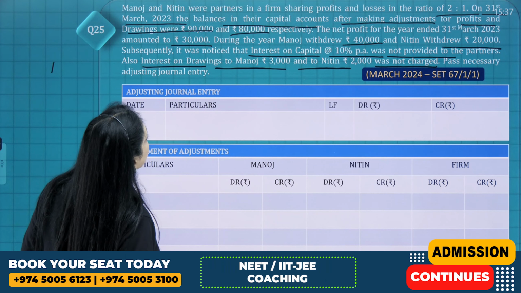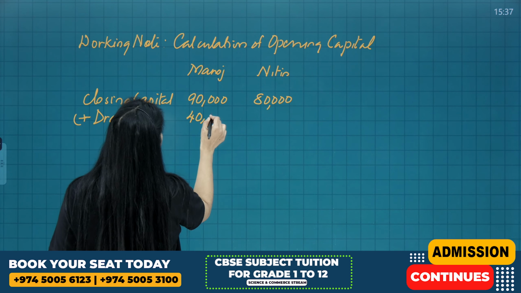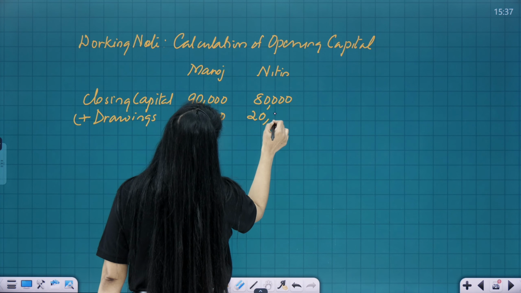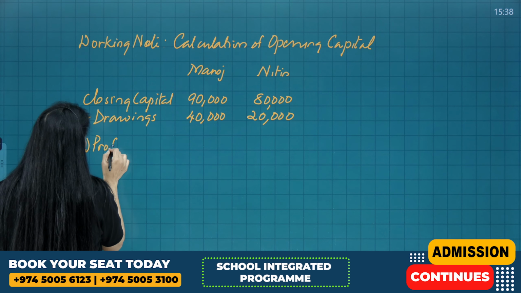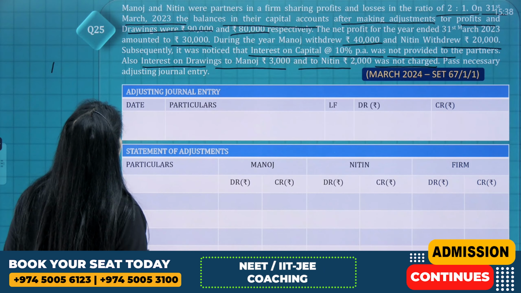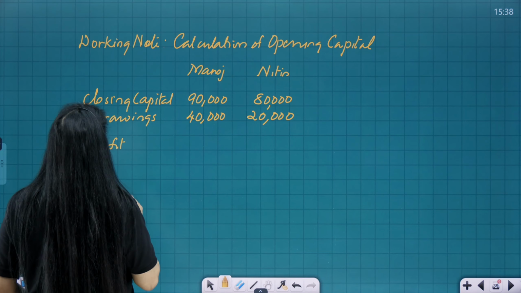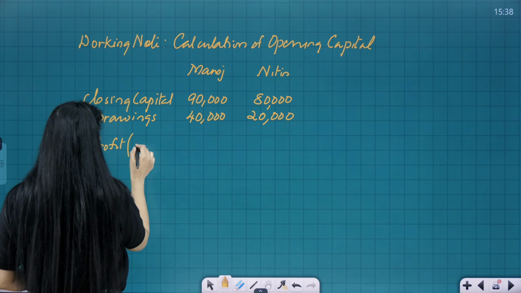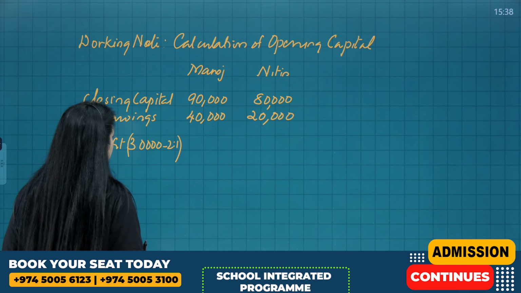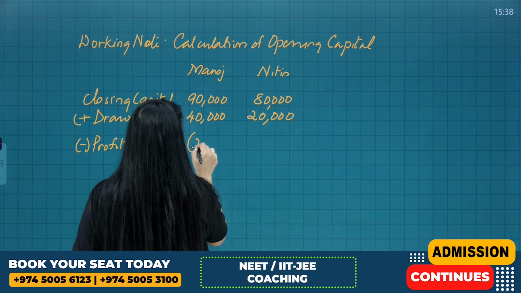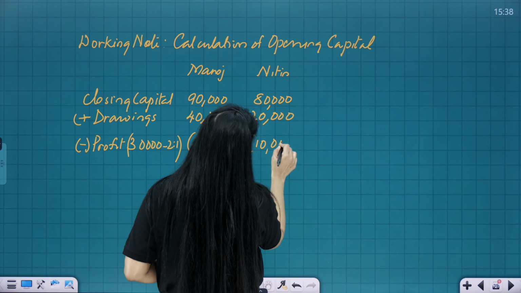During the year Manoj withdrew 40,000 and Nitin withdrew 20,000. So this is 40,000 and this is 20,000, and less the profit. Profit is 30,000 in 2:1 ratio. So that's 20,000 and this is 10,000.